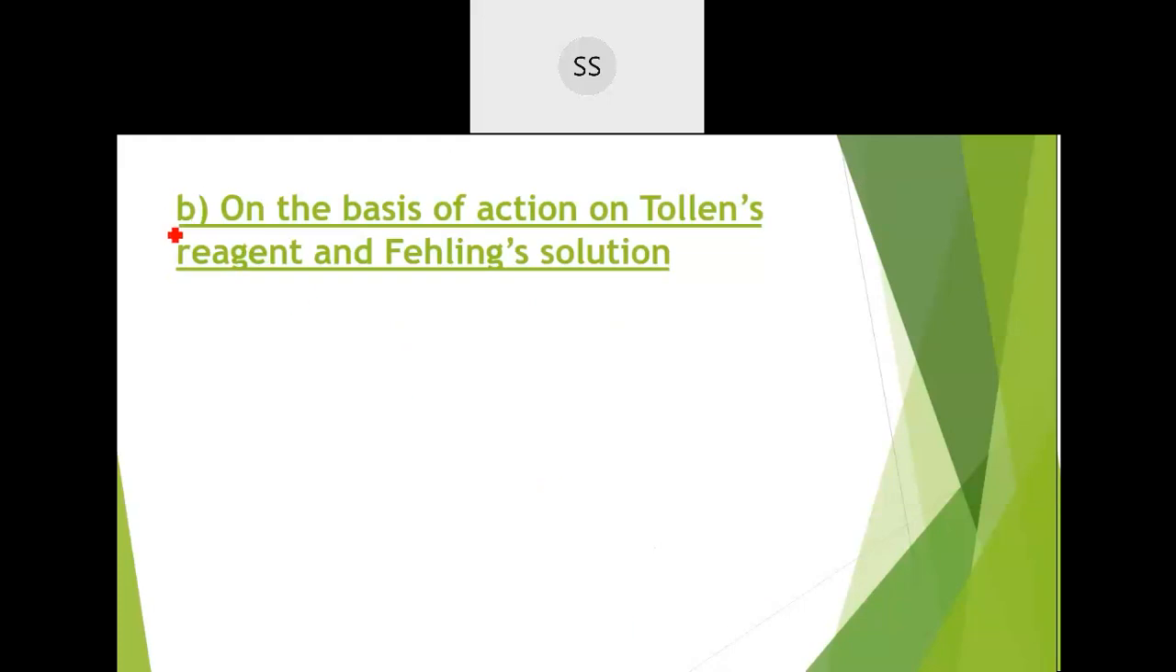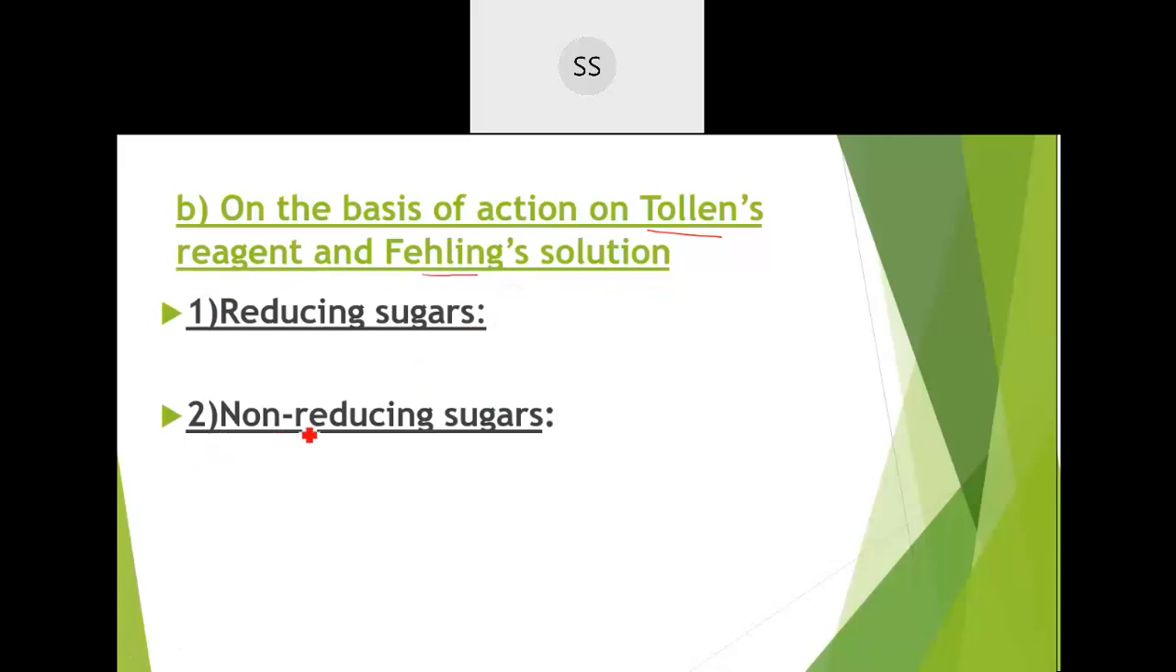Now, the next classification is on the basis of the action of Tollens' reagent and Fehling solution. This we did yesterday in class. I hope you remember what it is done for. This test is to find out whether the group present is an aldehyde group or a ketonic group. If Tollens' reagent is added and they react, that means the aldehyde is getting oxidized to carboxylic acid. If they don't react, that means no conversion is happening. Based on the action of Tollens' reagent, we have 2 types of sugar: one is called reducing sugar and the other is called non-reducing sugar.